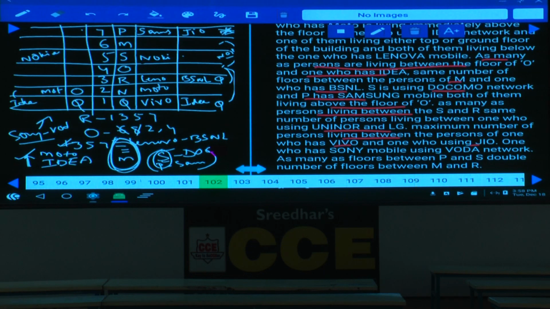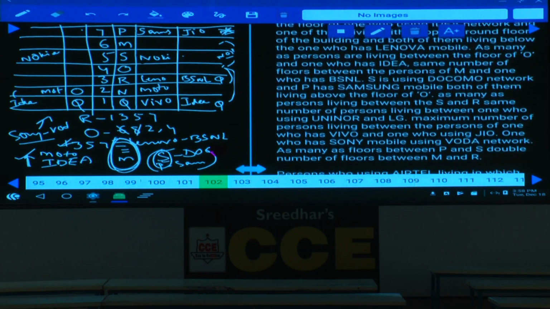And the maximum number of persons living between the one who has Vivo and Jio. One who has Sony mobile with Vodafone network. And Sony: as many floors between P and S are double the number of floors between M and R. Now between M and R, how many are there? There are 2, and between P and S, there is exactly 1, isn't it? Then, what are the different possibilities here?